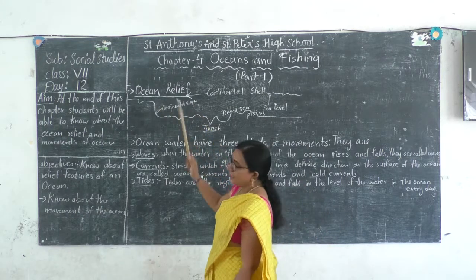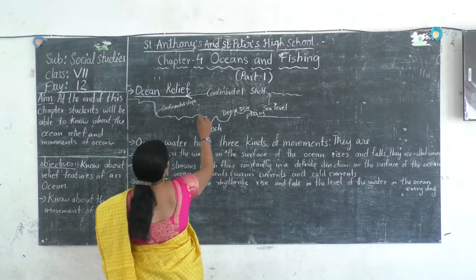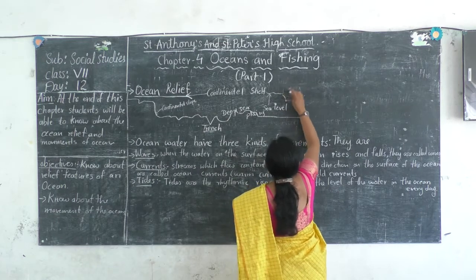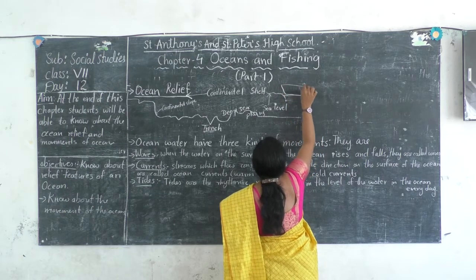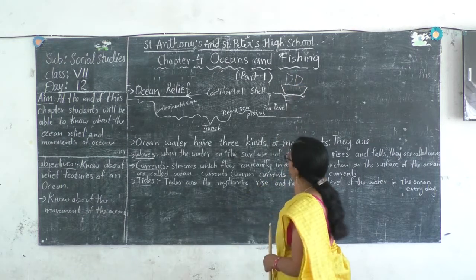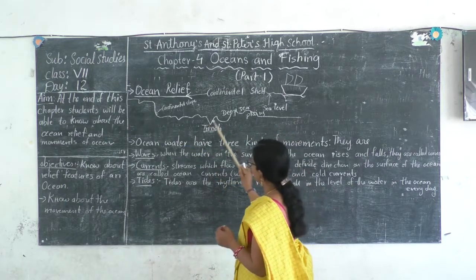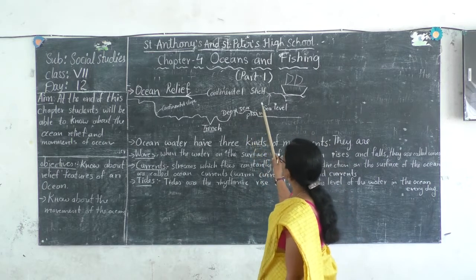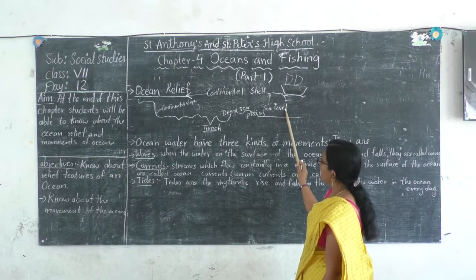For example, a ship is moving here. You can observe the ships moving like this on the ocean. Large ships move on the sea. Down below this you can see the entire landforms which are found under the sea. This is the sea level. Beyond this the boats travel.